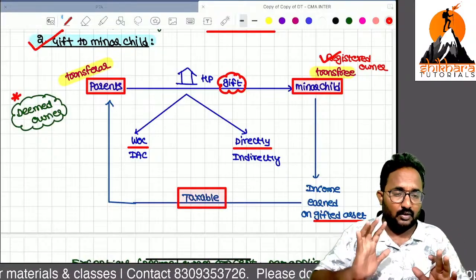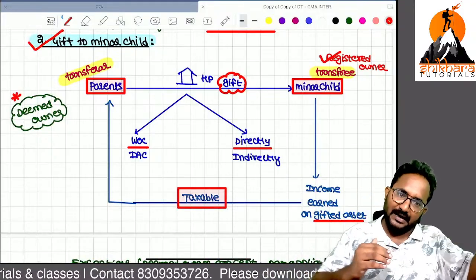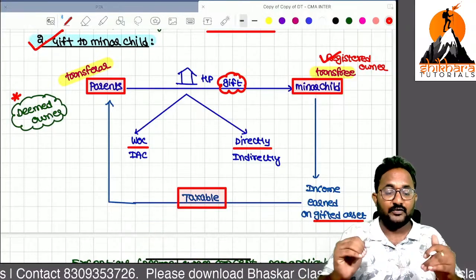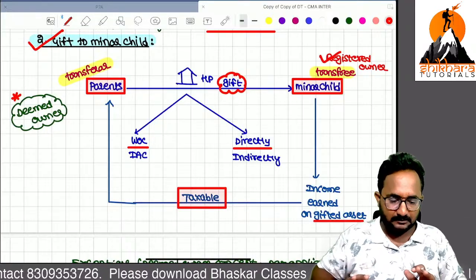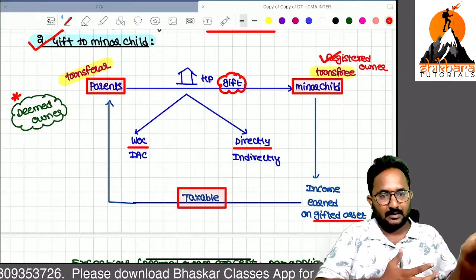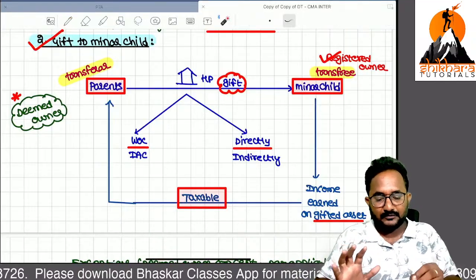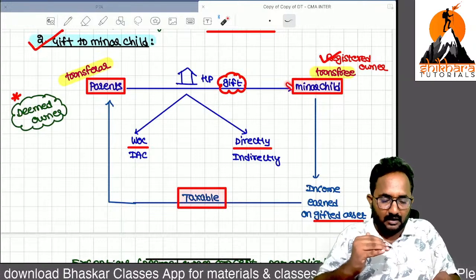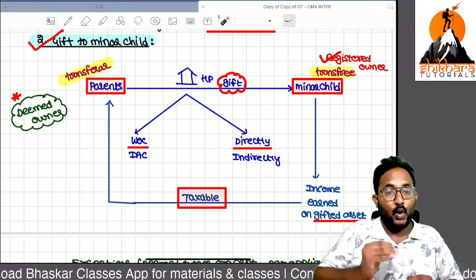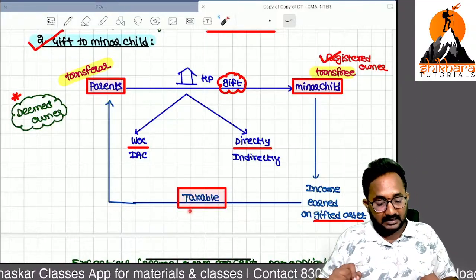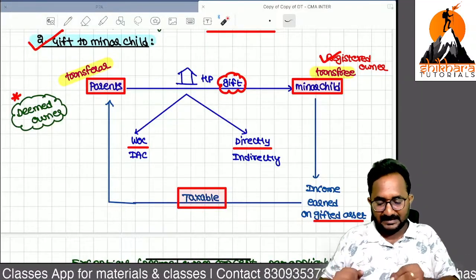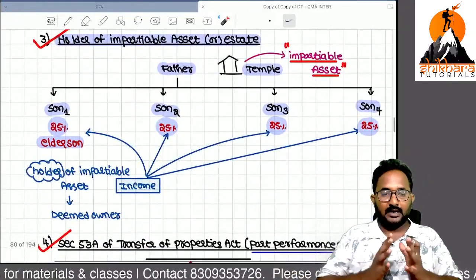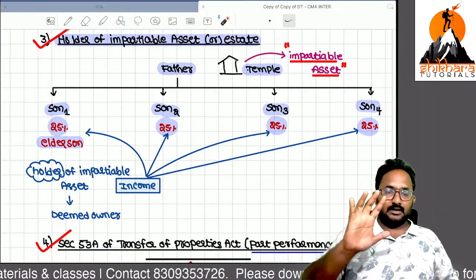No problem. There is no concept of deemed owner if you are transferring to that major. If you are transferring to the minor child only, the deemed owner concept will apply, because the major has certain incomes also. So no one can transfer to that major for tax avoidance. Usually we transfer house properties to the minor in order to avoid tax. That's why whatever amount you want to escape from tax is taxable in your hands only, as a deemed owner. Now, here the impartable estate is the temple.